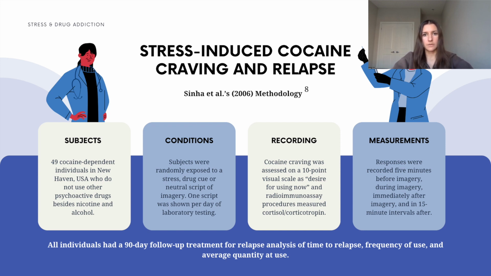were also obtained. So the following cocaine use measures were used to complete the relapse analysis, and that includes time to relapse, the frequency or total number of days of cocaine use, and the quantity or average amount of cocaine used in grams per occasion of use.